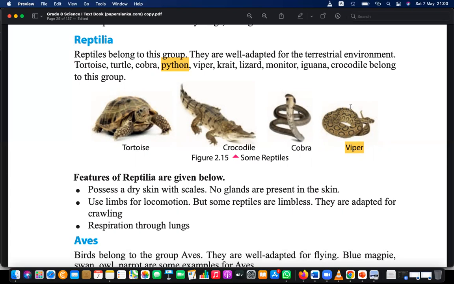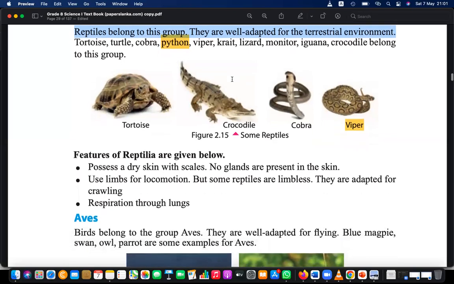So you can see the crocodile and others are living in lakes and so on. They can swim. But mainly they are adapted to the terrestrial environment. Their life cycle they spend in the terrestrial environment, but they can swim. They can find their meals by swimming, right? Their nutrition, sometimes they get it from a water-based environment. This is one feature.